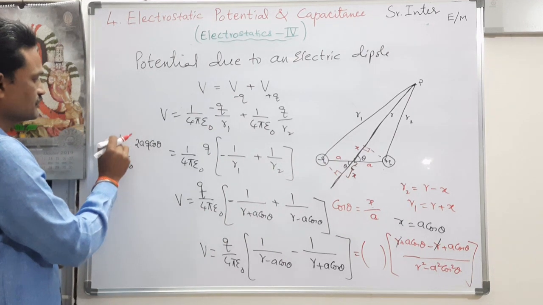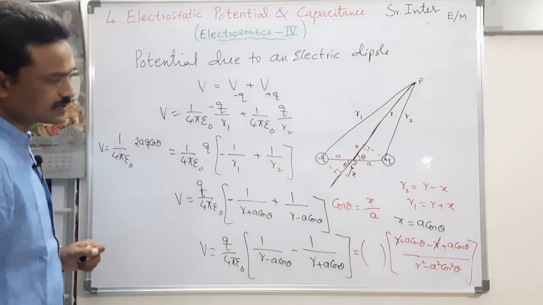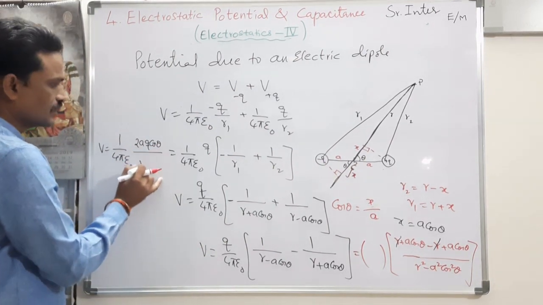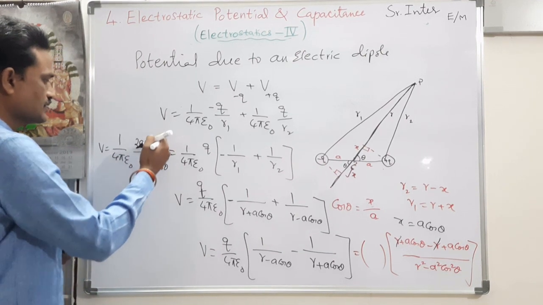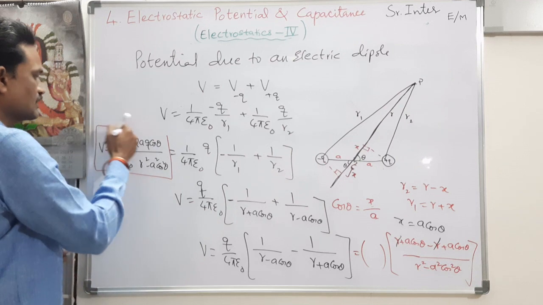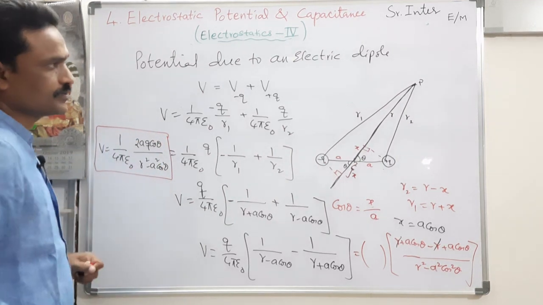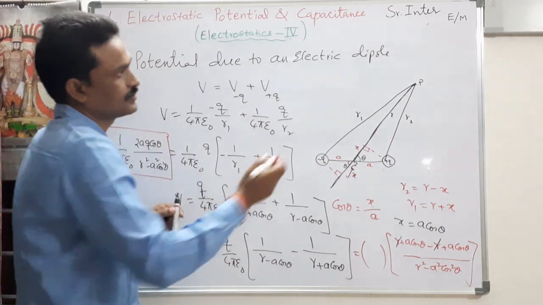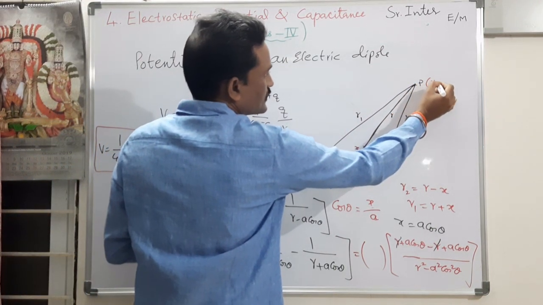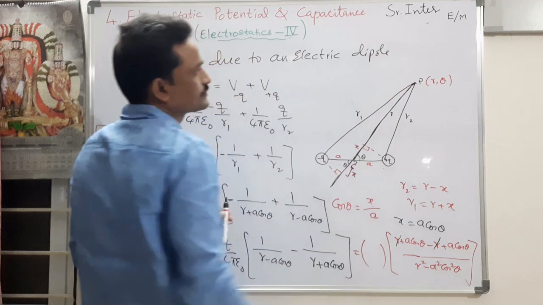You can write 1 by 4 pi epsilon naught 2aq cos theta divided by r square minus a square cos square theta. So this is the expression for the electric potential due to an electric dipole at a point P whose coordinates are r and theta.